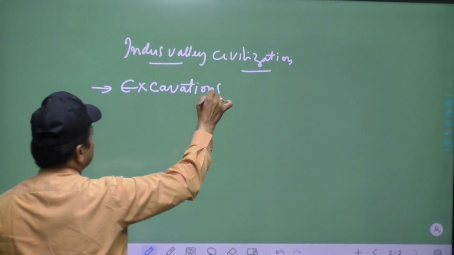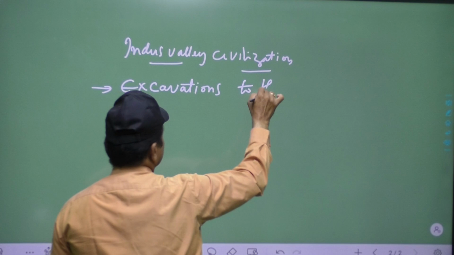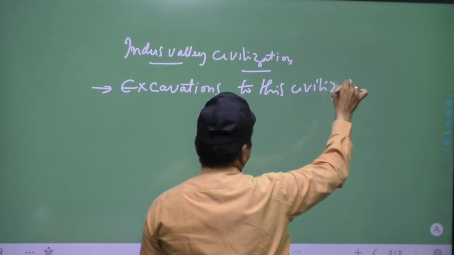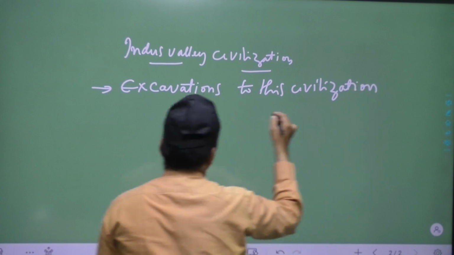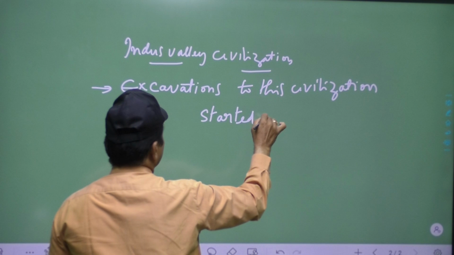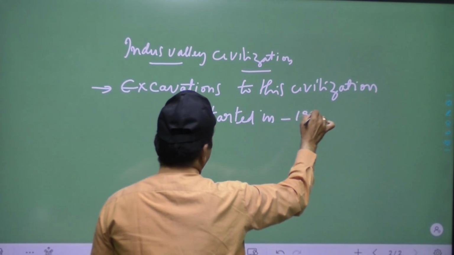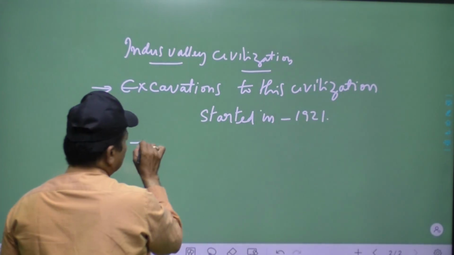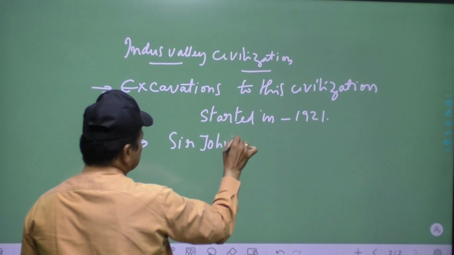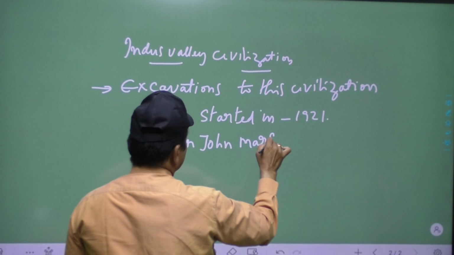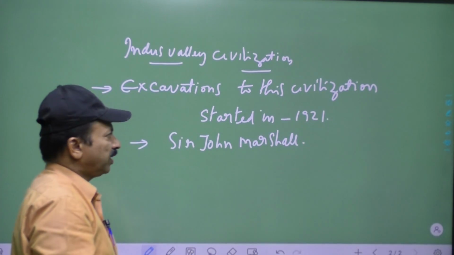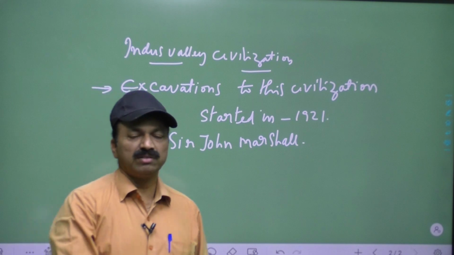In which year did they start? In the year 1921, under Sir John Marshall only, these excavations were started for the Indus Valley civilization.